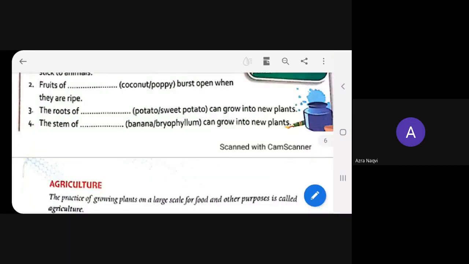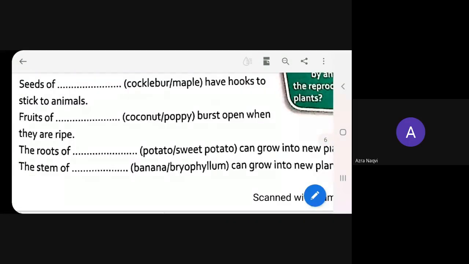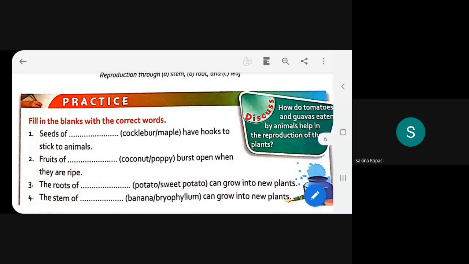Now the third one. Okay, read, beta. Beta, continue. The roots of dash can grow into a new plant. Yes. Think properly and give the answer. It is about roots. Sweet potato. Very good. Sweet potato itself is known as a root. So from the sweet potato itself, we can get a new plant because sweet potato itself is a root.